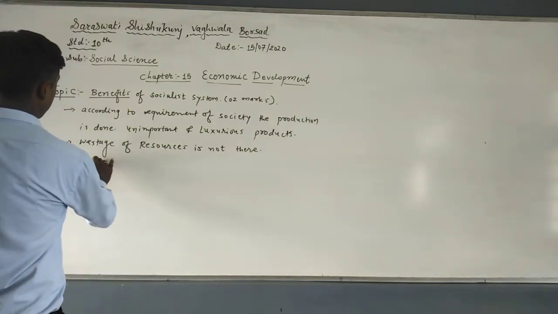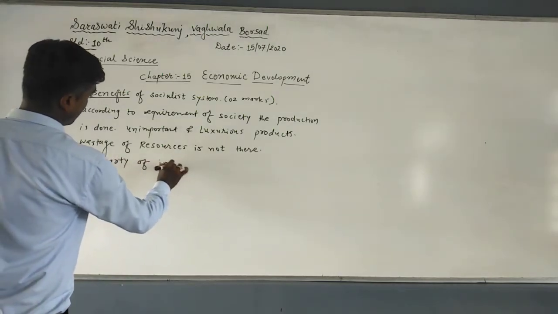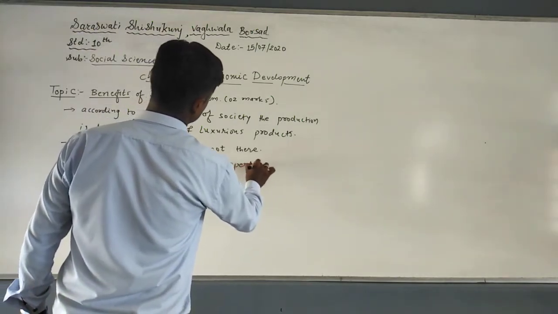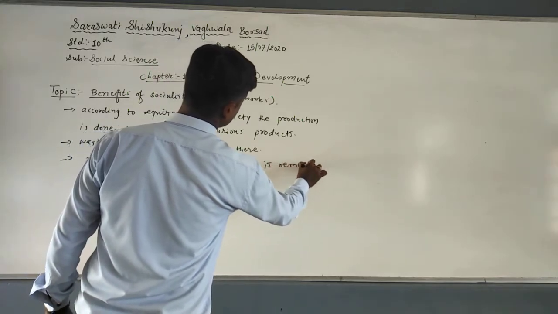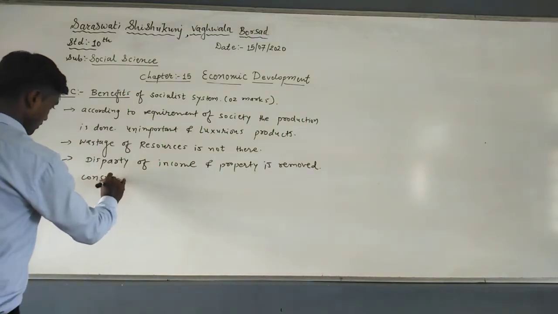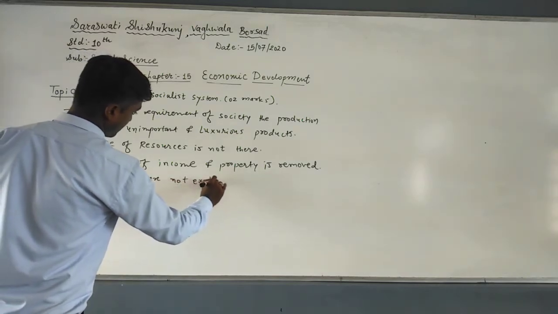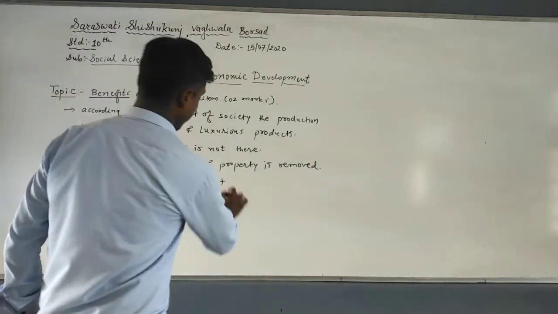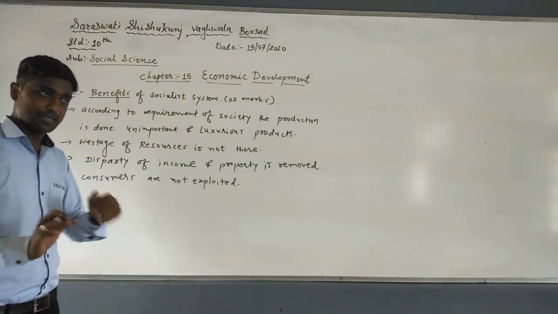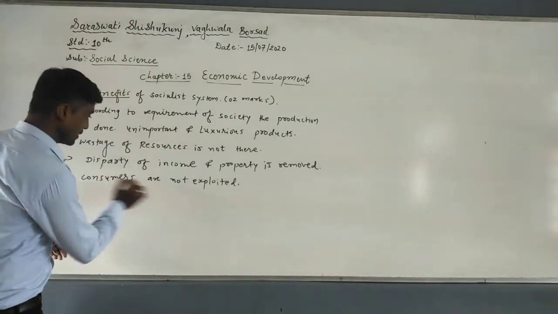Disparity of income and property is removed. Here consumers are not exploited. Why is that? Because the product is produced by the government, and the government is giving the easiest or cheapest means to the people. That is why consumers are not exploited.